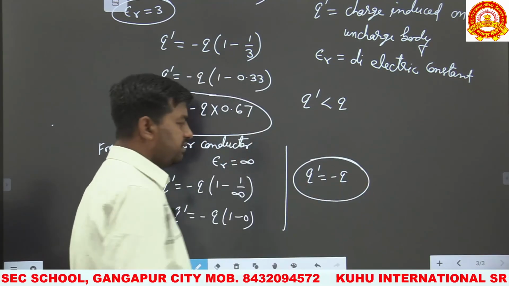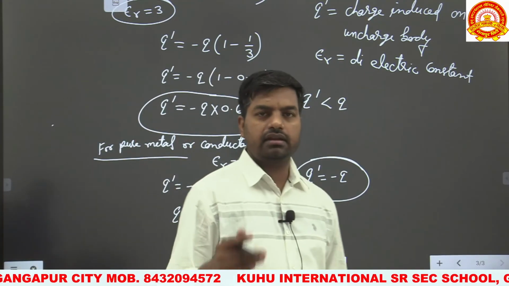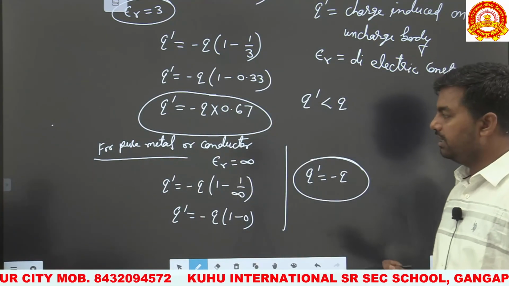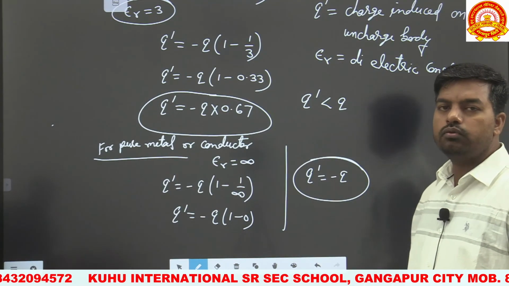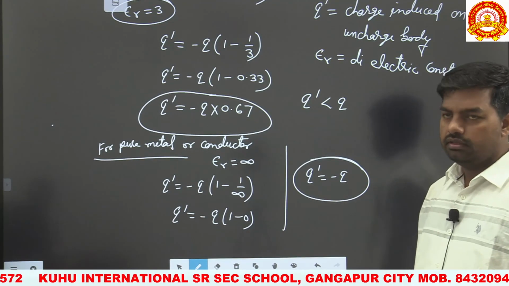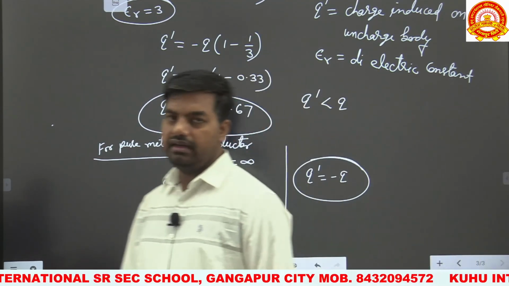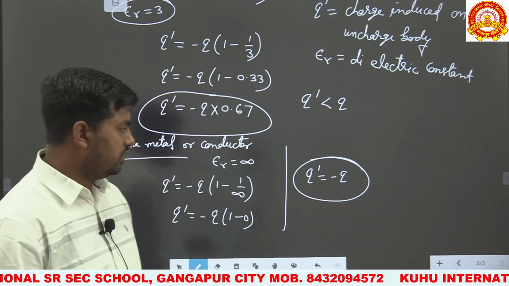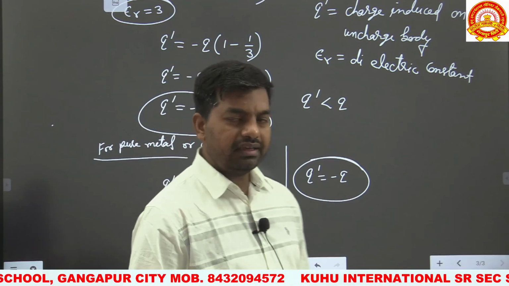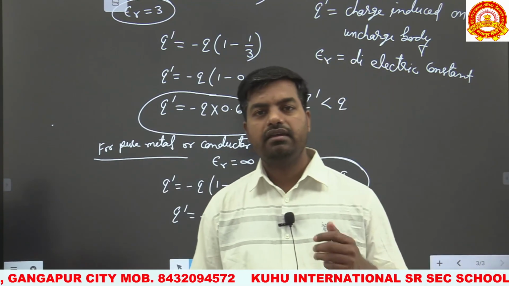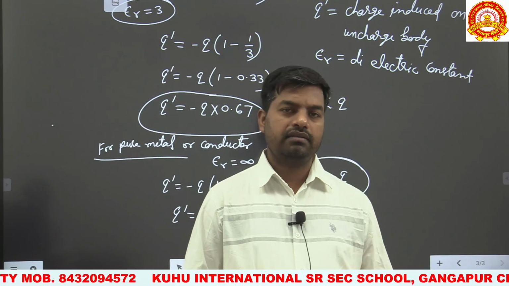That's why in the induction method, when the uncharged body is made up of pure metal or conductor, the charge induced on the uncharged body is equal to the same amount as the charged body, but its nature is always opposite to the charge of the charged body. This method of charging a body is called charging by induction.